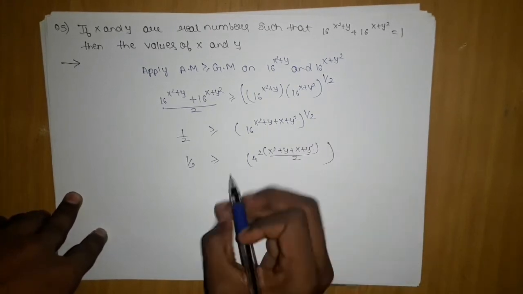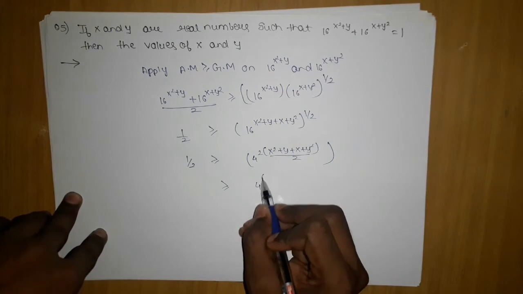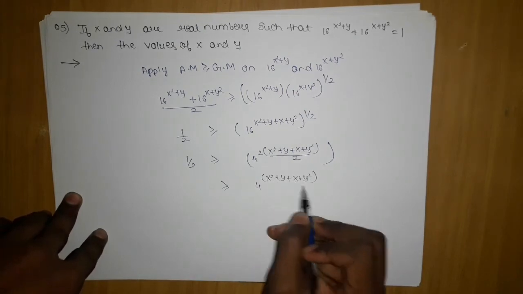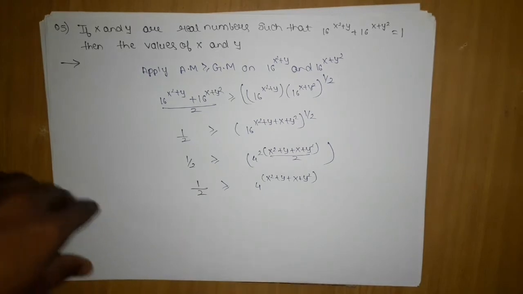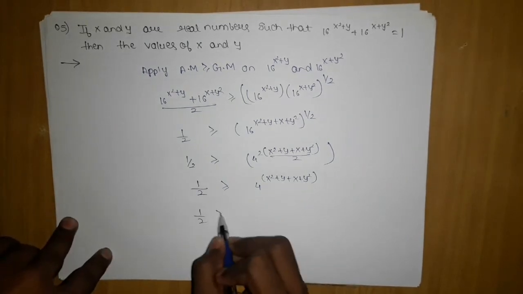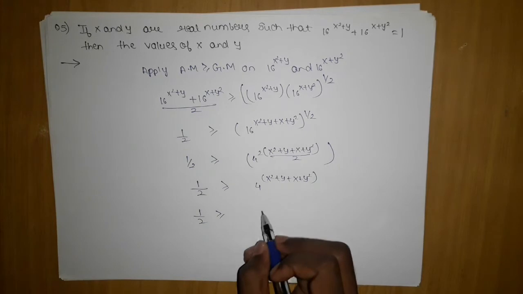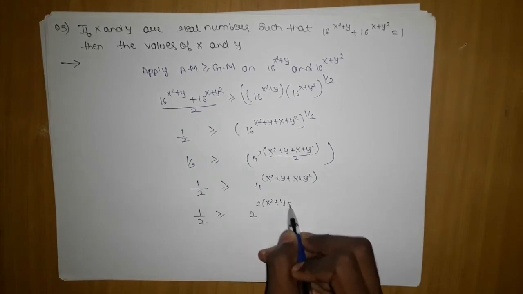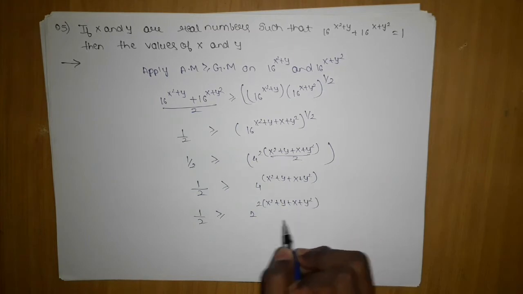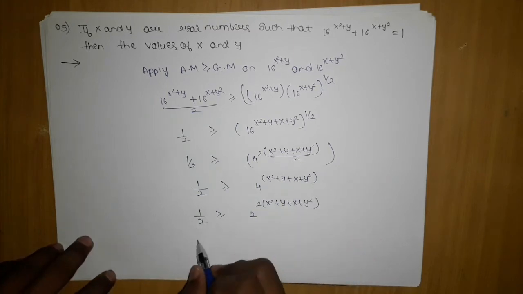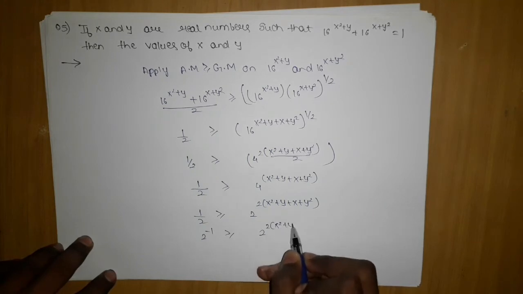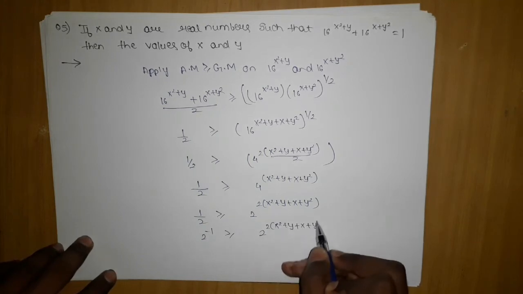Okay, this will be more like this, and which will cancel out, give me 4 into x square plus y plus x plus y square. Because here comparing is the only option to get the answer. So 2 greater than equal to, then I can write it as 2 power 2 into x square plus y plus x plus y square. And this I can write as 2 power minus 1 greater than equal to 2 power 2 into x square plus y plus x plus y square.